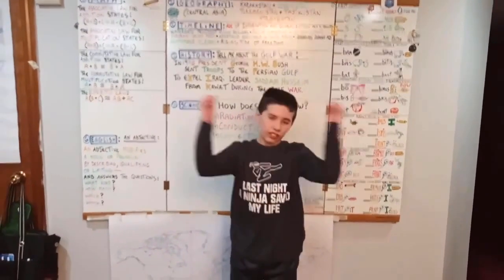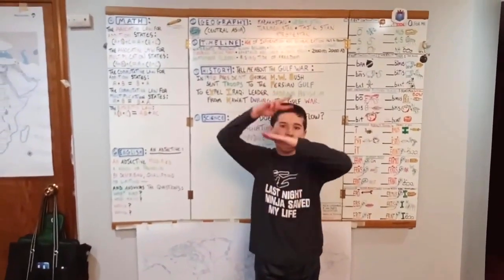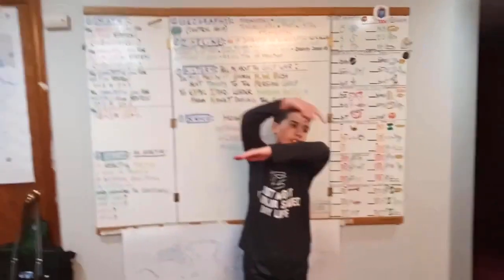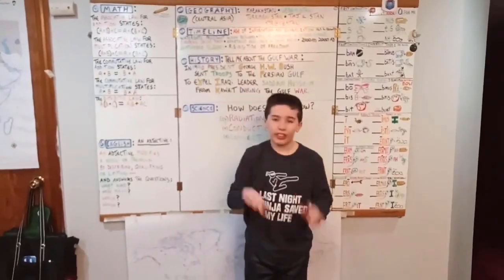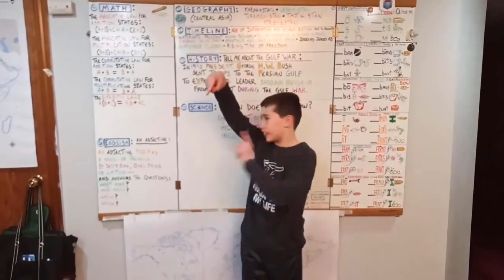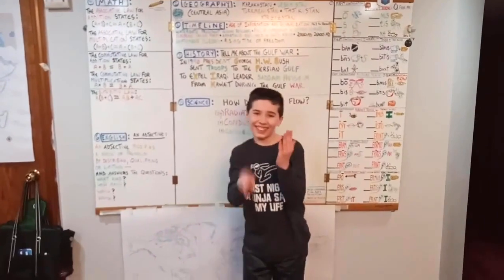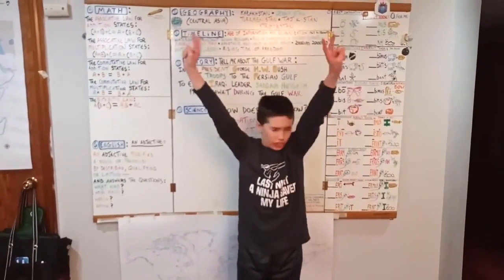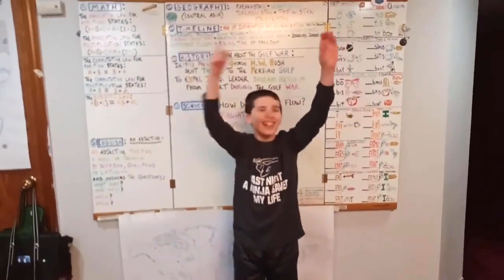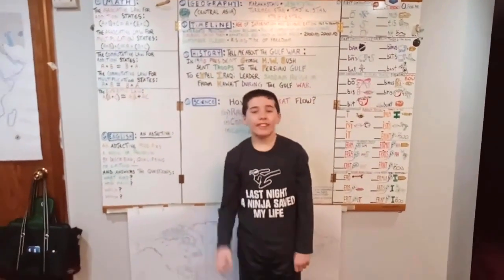So let's start with U.S. astronauts walk on the moon. Age of information and globalization, circa 1970 to the present. Watergate, President Nixon resigned. I am not a crook. The fall of communism in Eastern Europe.